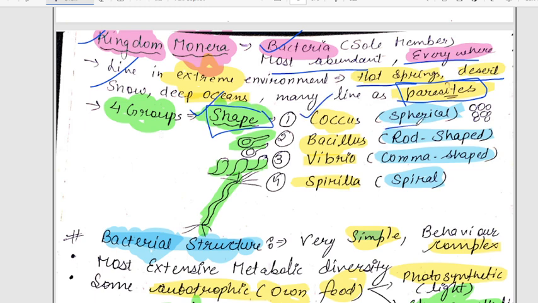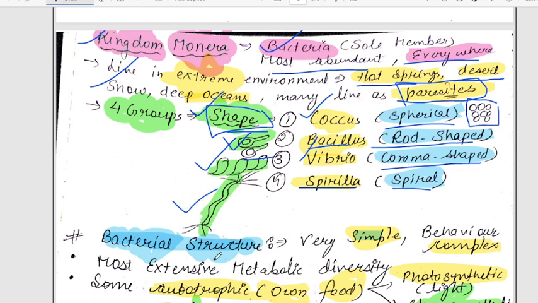Coccus means spherical, round. Bacillus means rod shape. Vibrio means comma shaped. Spirillum is spiral-like in appearance.